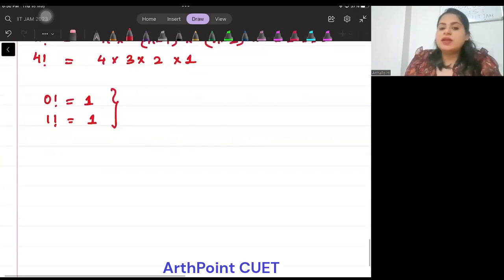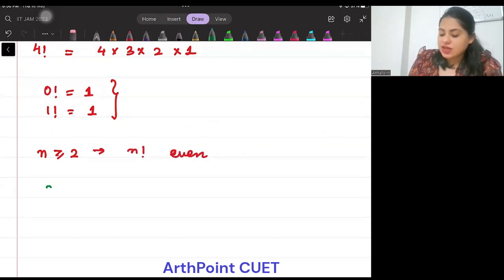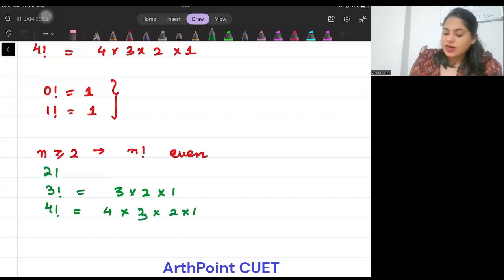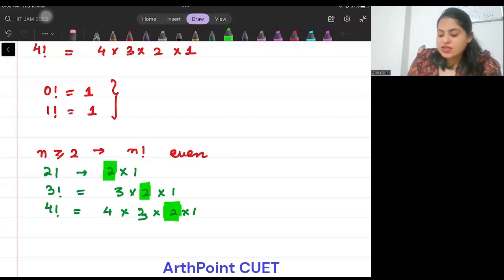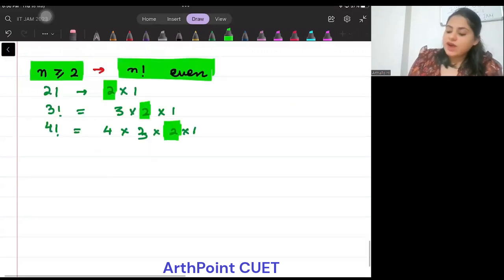Now, just remember that as long as my n is greater than or equal to 2, n factorial will always be even. क्यों बेटा? क्योंकि अगर मैं 3 factorial करती हूँ तो हो गया 3 into 2 into 1. अगर मैं 4 factorial करती हूँ वो हो गया 4 into 3 into 2 into 1. अगर मैं 2 factorial करती हूँ वो हो गया 2 into 1. So anything that is multiplied by 2 becomes even. So as long as my n is greater than or equal to 2, my n factorial will always be even. Is this clear?